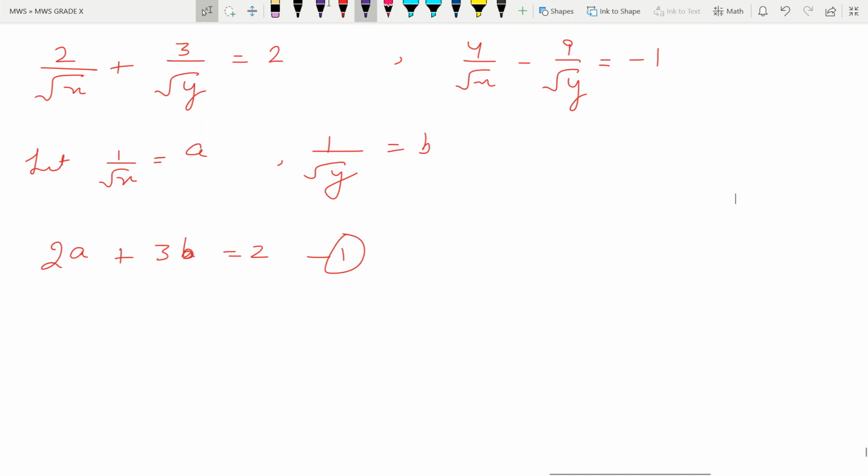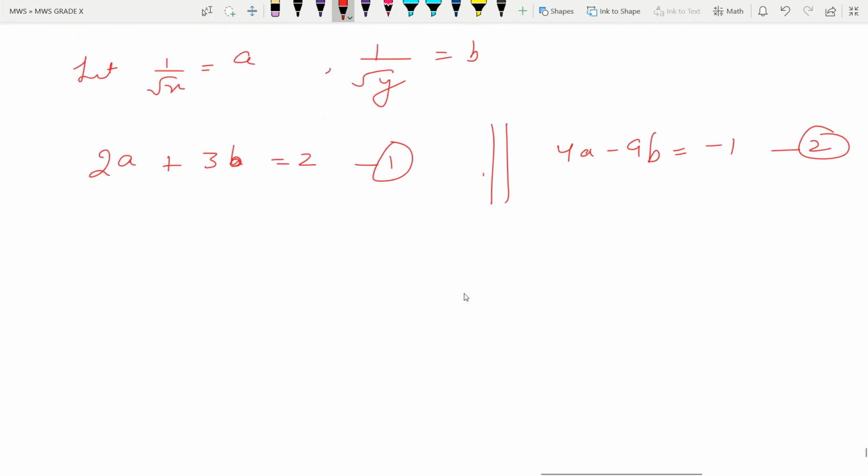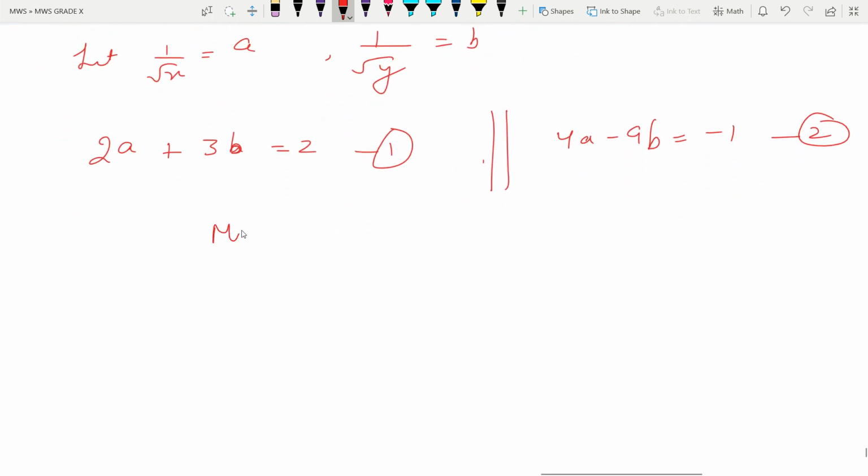Accordingly, we can make the equation this side also. This can be written as 4a minus 9b is equal to minus 1, and this is equation number 2. Now solving both the equations. This way also I have taught you earlier. Multiply equation 1 by 2. Just look here, that 1 we need to multiply by 2 to make it 4. So equation 1 we are multiplying by 2, and then subtracting from equation 2.